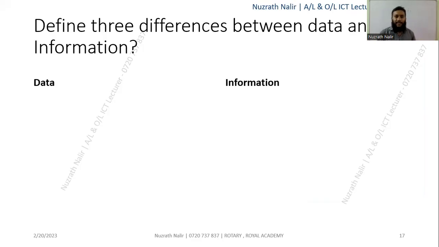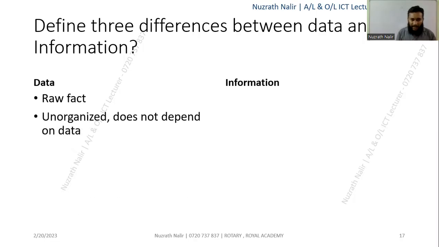You know that data is a raw fact, and information is processed data. From that concept you can explain. Raw data is unorganized and does not depend on other data.